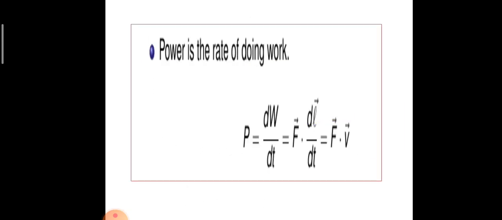The relationship between power and velocity is given as P is equivalent to F into V. We know power is equivalent to rate of doing work, or dW by dt. Work done is replaced by force into distance. So, force into dl by dt. dl by dt is the rate of change of displacement, which is velocity. So, power is equivalent to force into velocity.